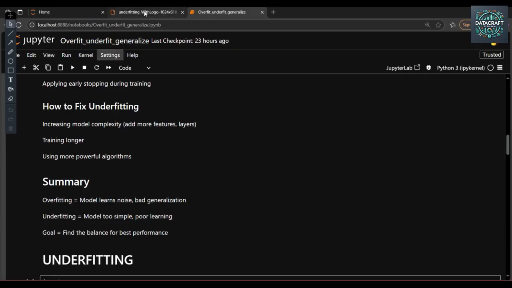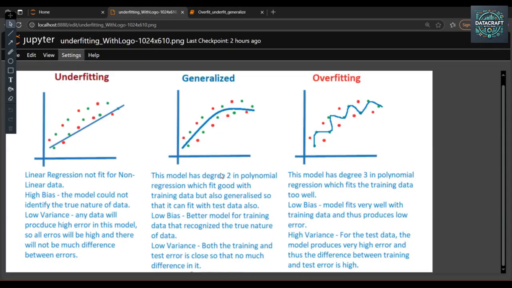If I talk about the generalized model, you can see this model has degree 2 in the polynomial regression, which fits the training data well but also generalizes, so that it fits the test data also. Low bias: it is a better model for the learning data and recognizes the true nature of the data. Low variance: the training and test errors are close, so there is not much difference.